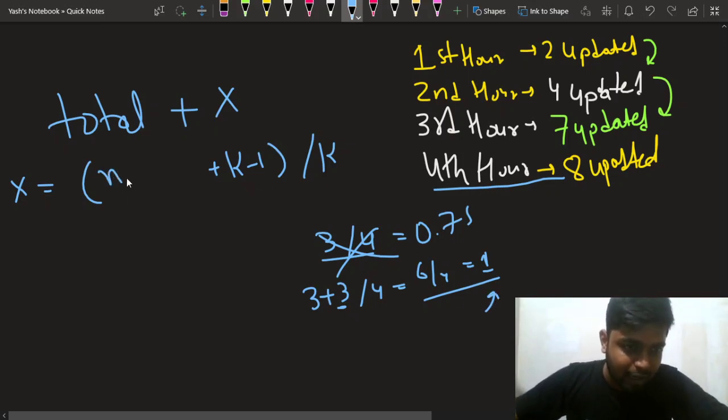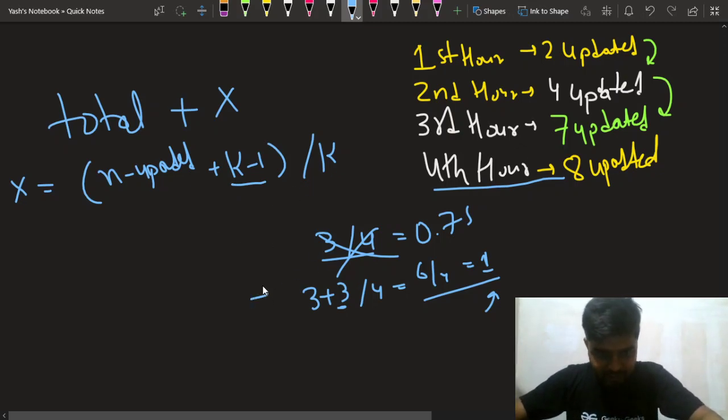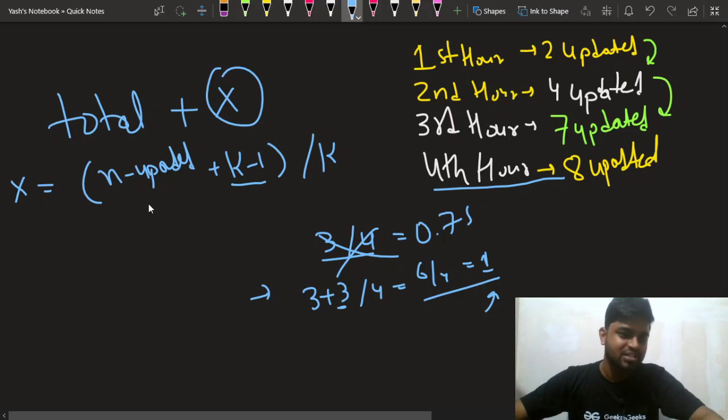Now what will happen, the x amount will be nothing but k minus updated computers, and to take the ceil I have added k minus 1 to it as well, and I have explained it here. So basically you need to add this amount x, which is nothing but the number of computers that need to be updated, that is n minus updated number of computers, and you take the ceil of this dividing by k, and in this way you can get the total number of hours.